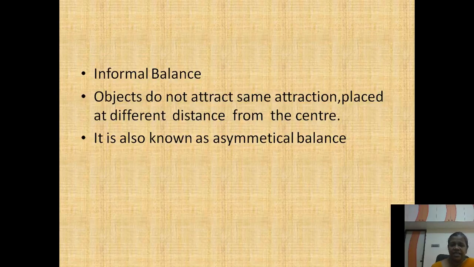So here you can see, what is the informal balance? The objects do not attract the same attraction, and they are placed at what? Different distances from the center. Okay, the objects must not be what? Same. It is called as what? The informal balance. That balance is otherwise known as asymmetrical balance.